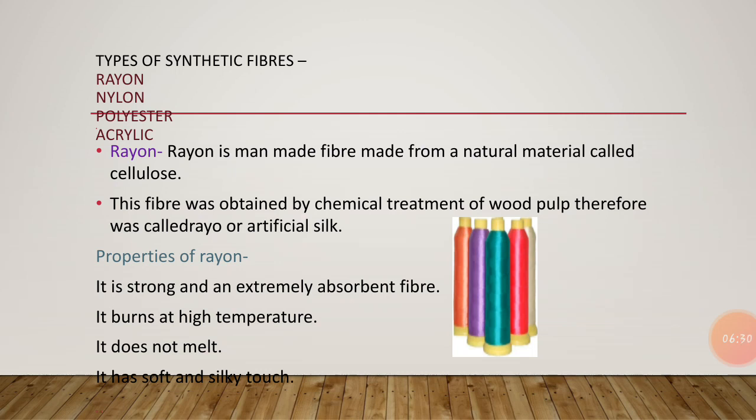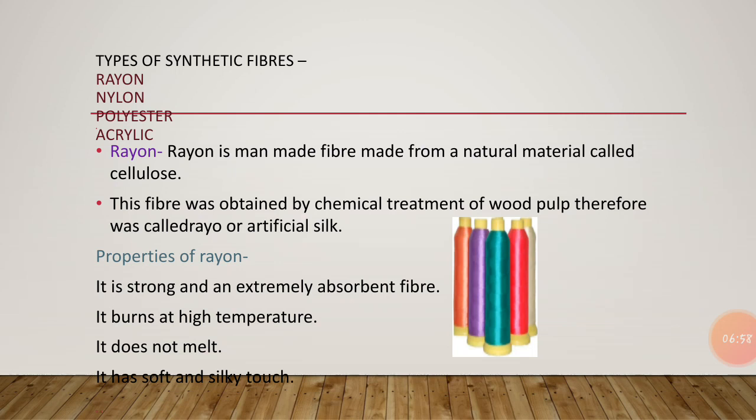These types of fibers, where are we getting them from? We are getting them from the plants, and that's why they are also known as vegetable fibers. This includes the following fibers: protein fibers and cellulose fibers. Protein fibers like wool and silk contain protein, so that's why they are known as protein fibers.